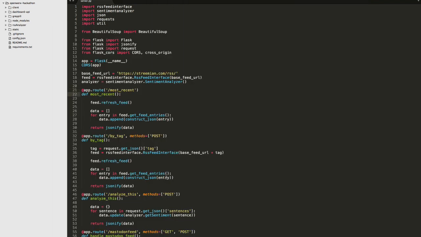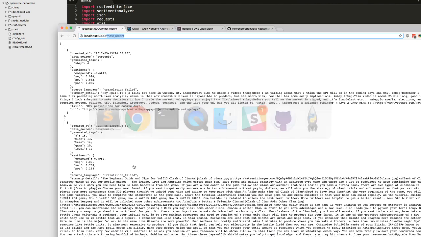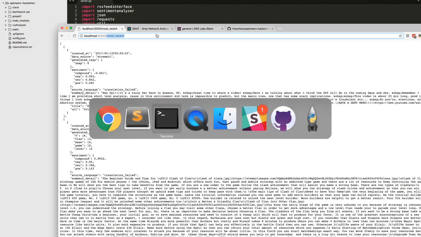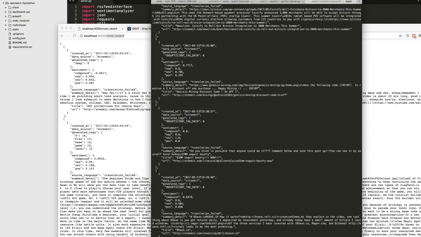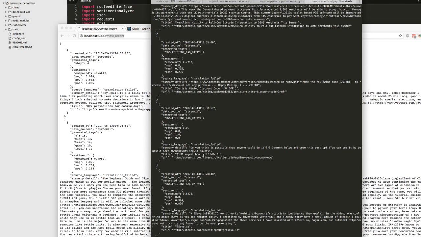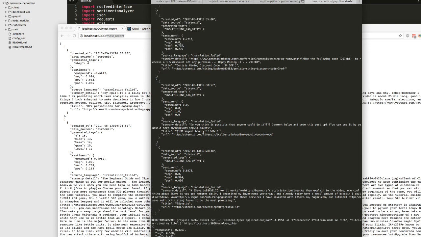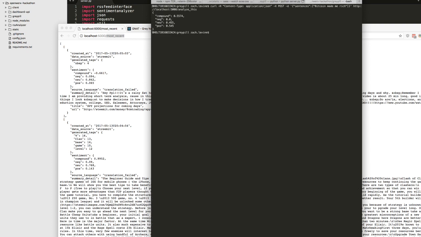Another functionality that we've implemented is what we call the analyze this functionality, where you can basically just send any sentence to the RESTful API and it'll run it through the sentiment analysis. So I'll demonstrate that here. Let me go ahead and clear that. And you can actually send this an arbitrary set of data.